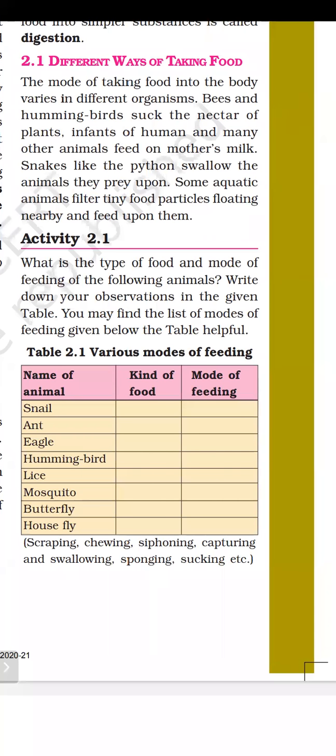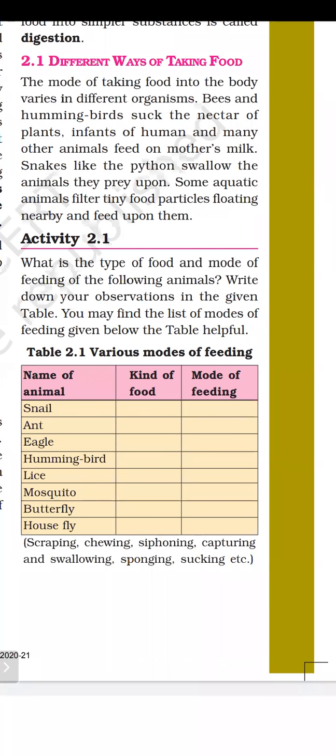Snakes like python swallow the animals they prey upon. So another example is the python. Python belongs to the category of snakes. In which way does it take its food? It will swallow its prey. Prey means the animal which is eaten by any other animal. Food of the animal is known as the prey. So the snake will swallow its prey.